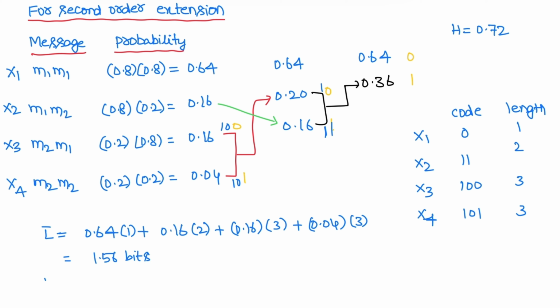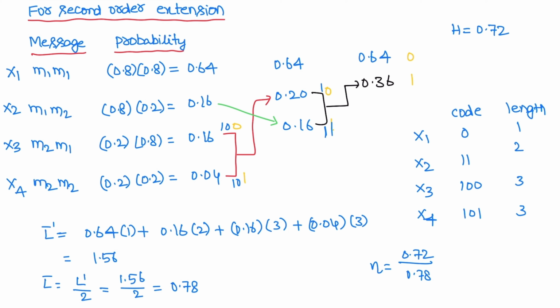Now this is L dash. So average code length L bar is equal to L dash by 2 because it is a second order extension. So 1.56 by 2, it is 0.78. This is the average code length. Now efficiency is entropy 0.72 by average code length L bar 0.78.